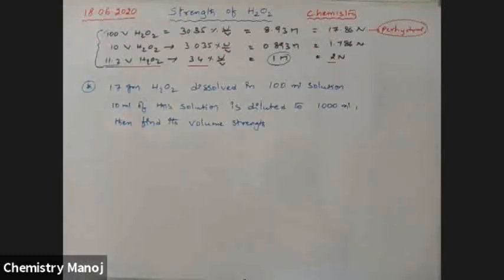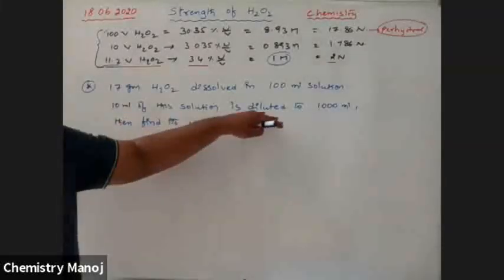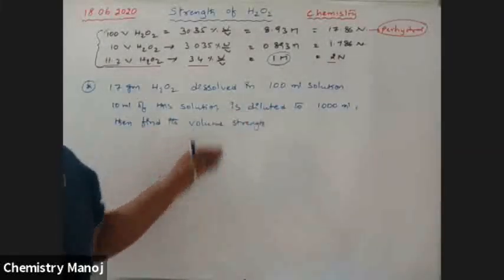17 grams H2O2 dissolved in 100 ml solution. 10 ml of this solution is diluted to 1000 ml. Then find its volume strength. So up to this, our molarity or normality concept is ending.